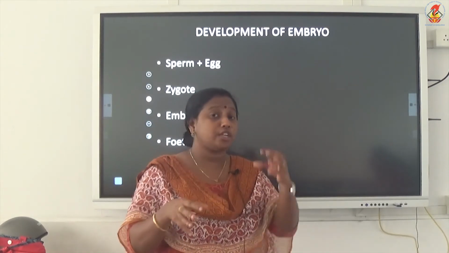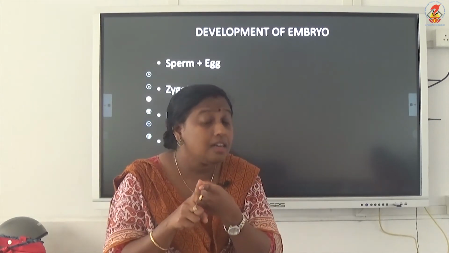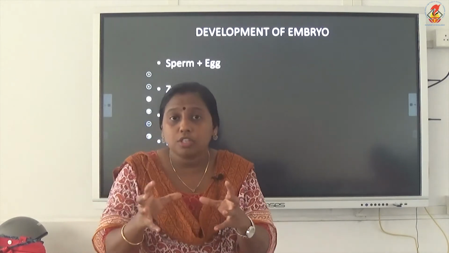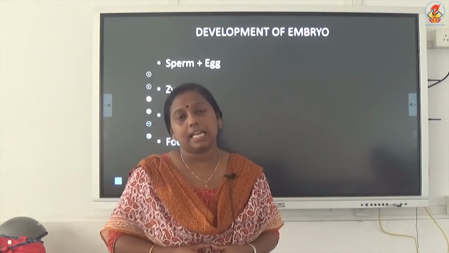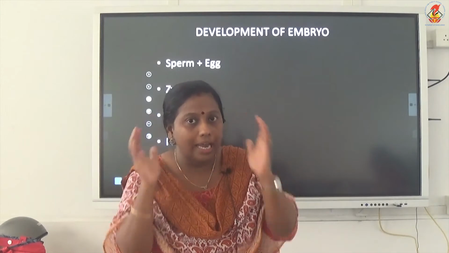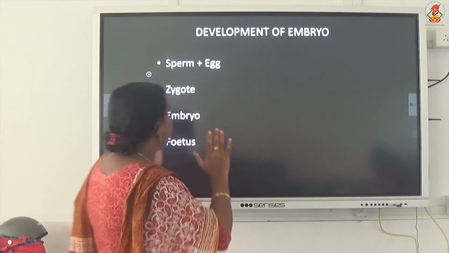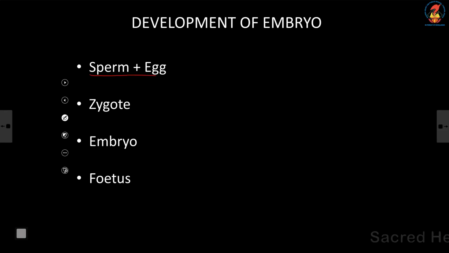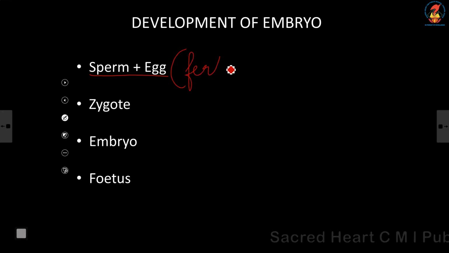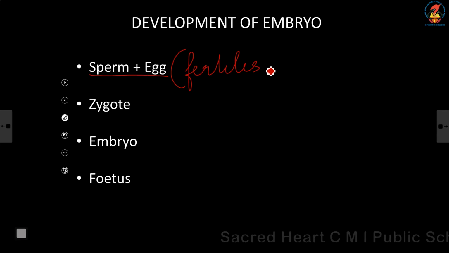The fusion product of a sperm and egg is called a zygote, and the process of this fusion you call fertilization. So that much is clear in your head right now? Yes. Now, look here. The fusion of sperm and egg, what do you call this process? You call this process fertilization.